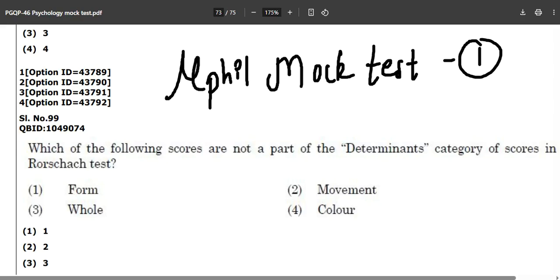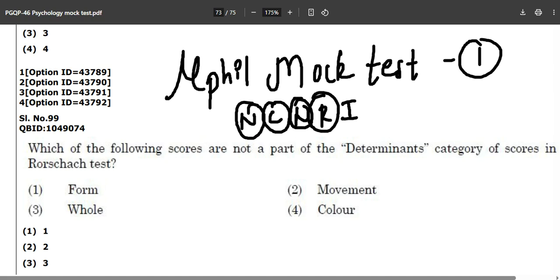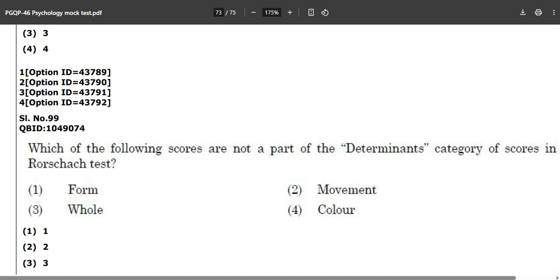Okay, so this is going to be part number 1 of our M.Phil mock test series. So maybe you are giving NIMHANS, maybe you are giving CIP, maybe you are giving NFSU, maybe you are giving RINPAS, maybe you are giving IHBAS. Whatever examination you are giving, this mock test series will help you to eliminate the wrong options and secure your seat to become a clinical psychologist.